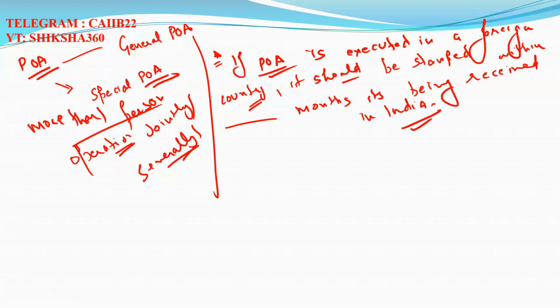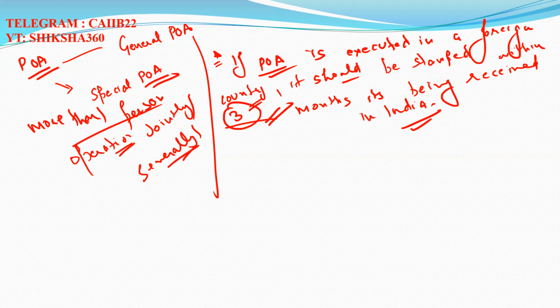It's being received in India. So within how much time, how many months, should it be stamped? It should be stamped within 3 months. Clear? It should be stamped within 3 months. These are the questions you will find in the examination from the power of attorney. Some of the basic questions you have to remember, very, very basic questions.